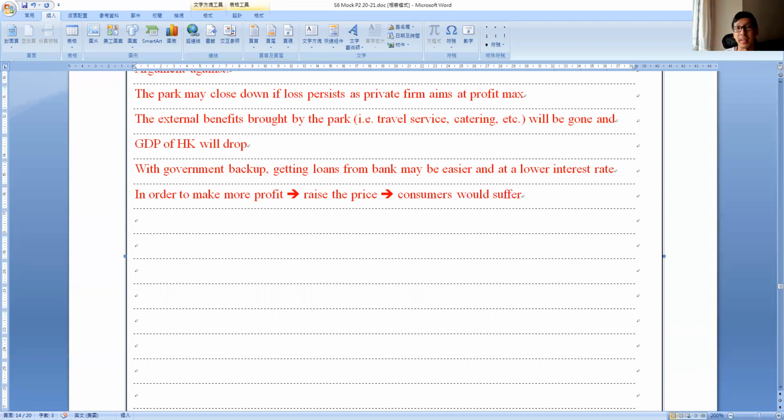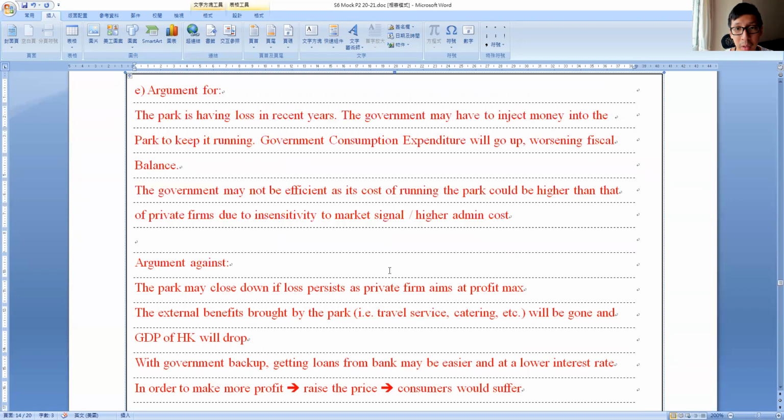They cannot go into the park that easily and they will suffer. Yes, I also think this is a good point for argument against, because remember, Disneyland is a public facility. It should be enjoyed by a lot of people, not just the rich people, right? But when the government is not supporting it, private enterprise most likely would just raise the price without asking any question, right? That would be against the idea of a public facility. Okay, so this is how you answer this question.